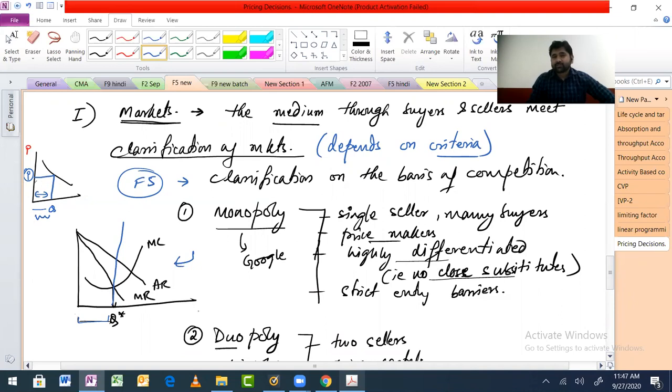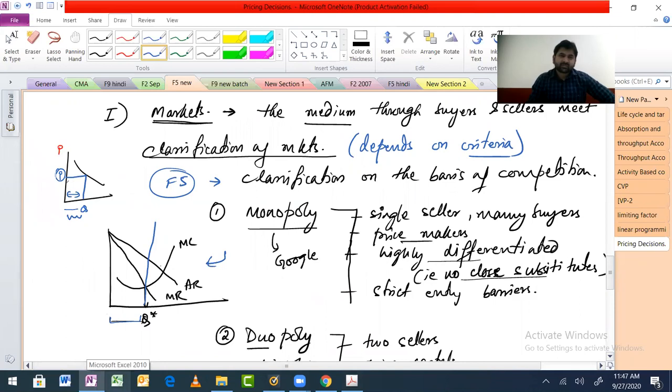But in a monopoly, there are no similar products, no alternative products. The buyer doesn't have a choice. Whatever the price, we'll have to pay. So if Google starts to charge, then it is as if somebody will put a gun on your head and ask you to do 5 searches daily. You have no other option, but you can leave it altogether, right? That option you have, correct? There are other search engines.